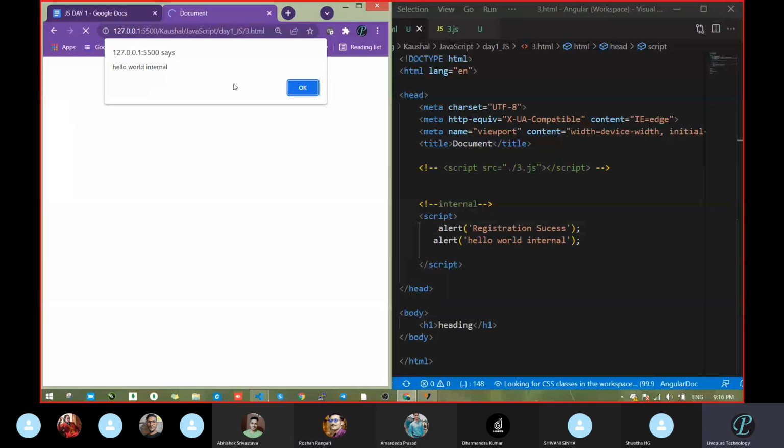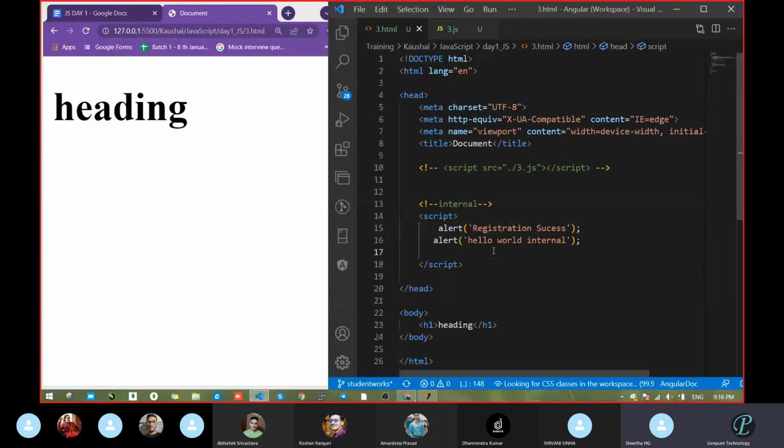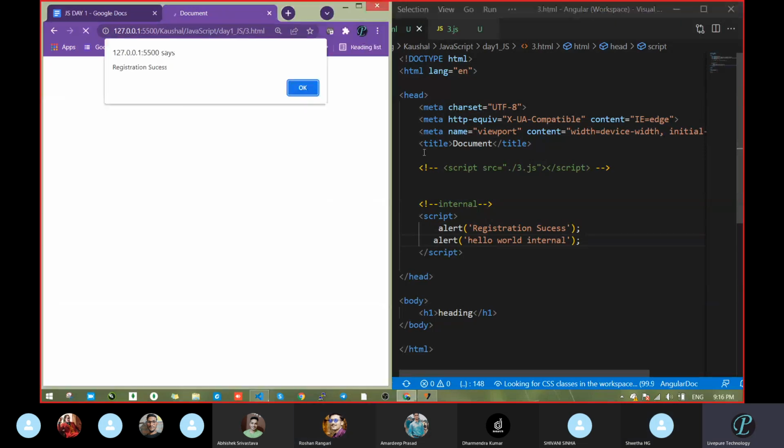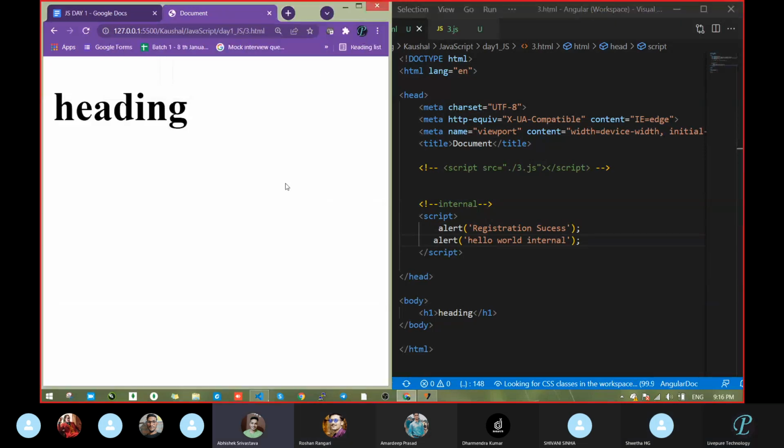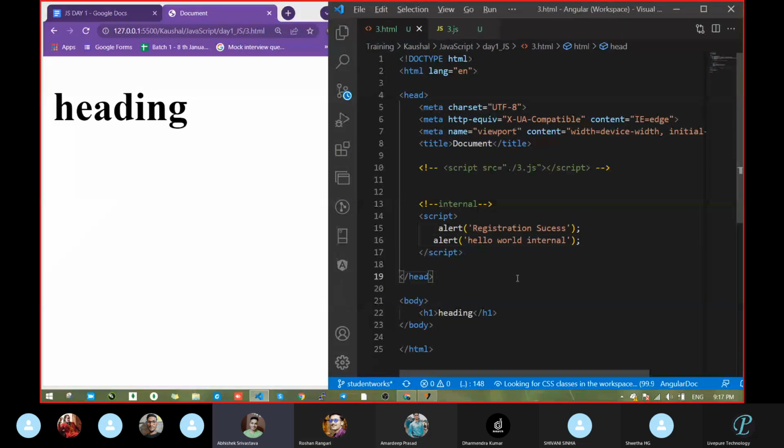Now tell me the issue. When we changed it, the position and the output also changed. Why? What is the reason behind that? Because sir, hello world is already taken in the external file. We already commented that out. See this line. Okay, refresh sir and run again.